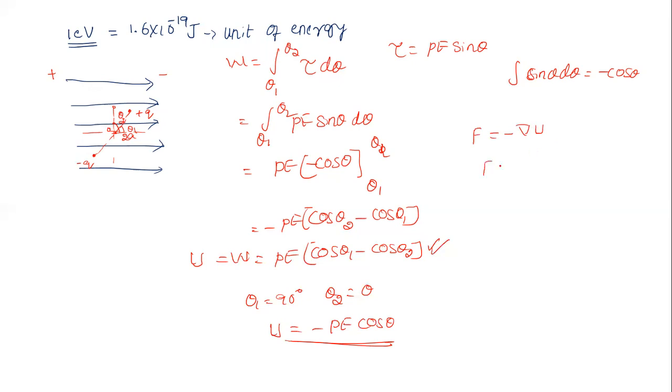So force is equal to minus d by dr of P dot E, because U means P dot E. If P is constant, it becomes minus P into d by dr of the electric field. This equation is preferred for many cases. So remember this concept: just like the electric field is the negative potential gradient, force is the negative potential energy gradient.